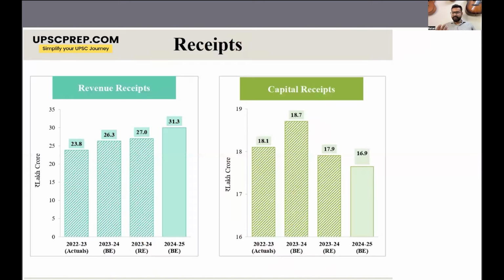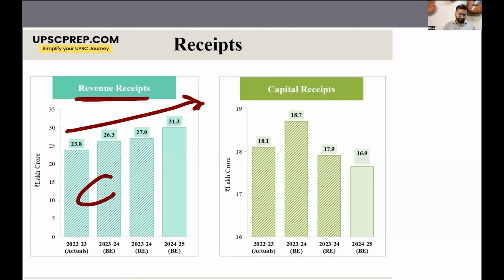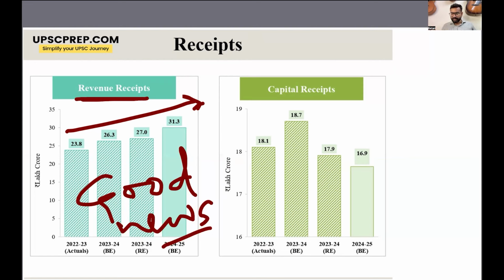All right. If we look at the trends of all the receipts, then we are talking about revenue receipts. Now, we know that tax receipts are also part of revenue receipts. So the government wants to increase revenue receipts, right? And that has been the trend. The revenue receipts have been increasing, which is good news, which means that the government is collecting more taxes. There is greater tax compliance. The tax base is increasing. So the revenue receipts are also increasing.